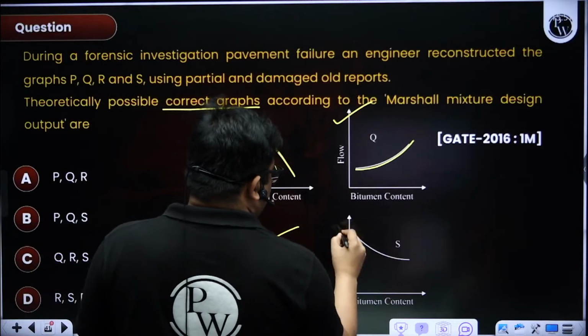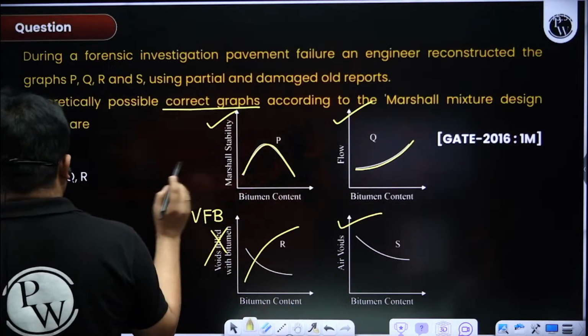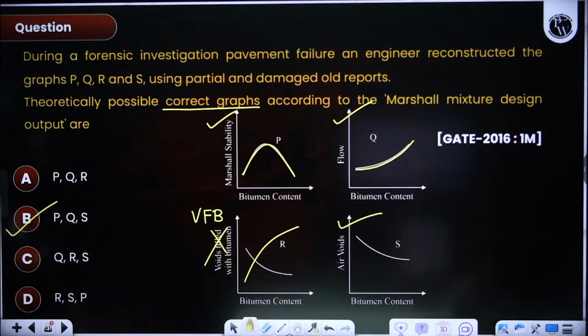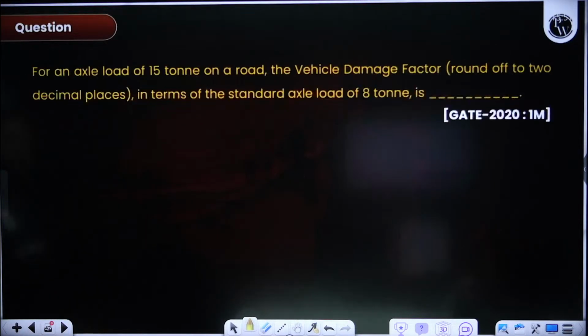Air voids will decrease obviously. So the right ones are P, Q, S. So option B. PQS, that means option B. Next question. Straightforward question, very straightforward question.